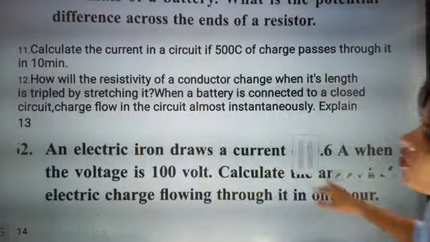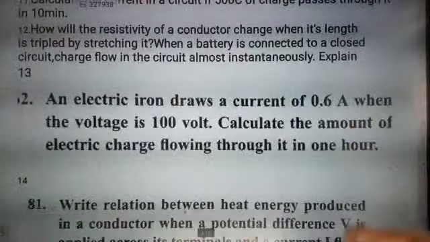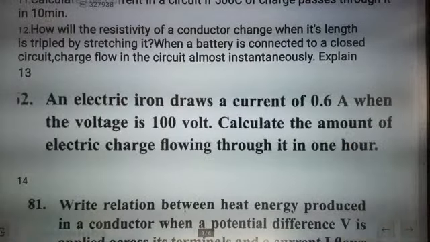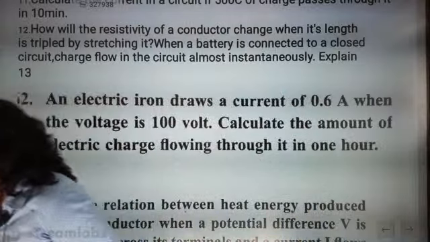Now, shall we go to the question on resistivity we have discussed? Now beta, go for this question. An electric iron draws a current of 0.6 ampere when the voltage is 100 volt. Calculate the amount of electric charge flowing through it in 1 hour.